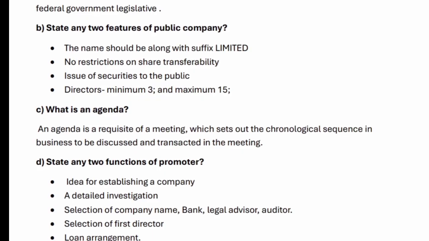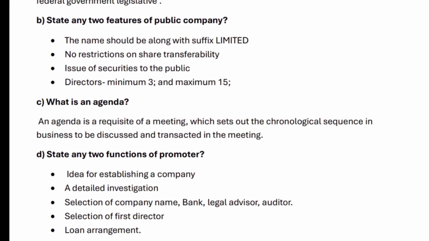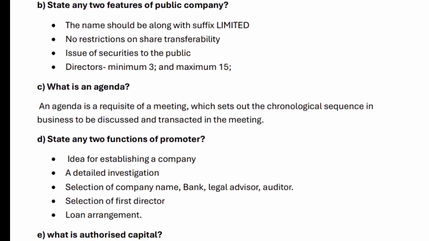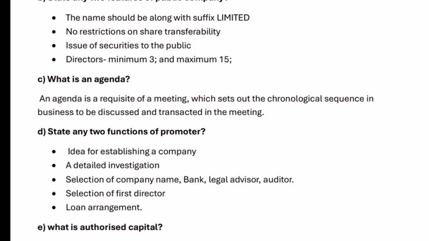C. What is an agenda? An agenda is a requisite of a meeting, which sets out the chronological sequence of business to be discussed and transacted in the meeting.